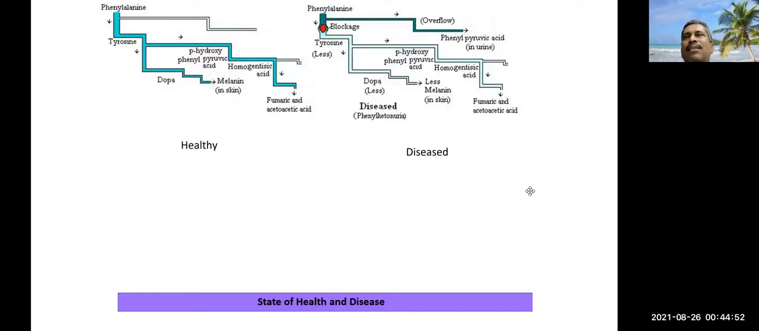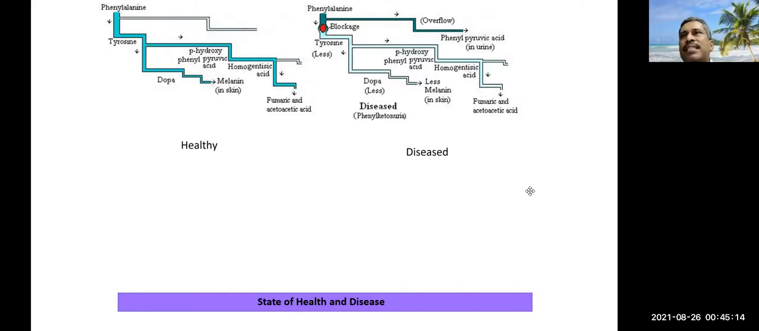There is a disease. Always there is a scantier flow and overflow. In some metabolic pipelines, there is scantier flow, and sometimes there is overflow. There is no exception to this topic. There are other diseases also, that is